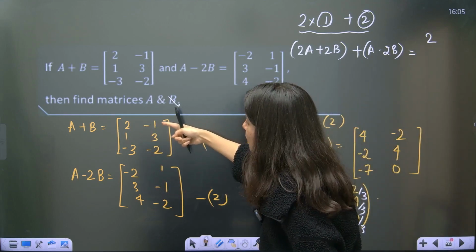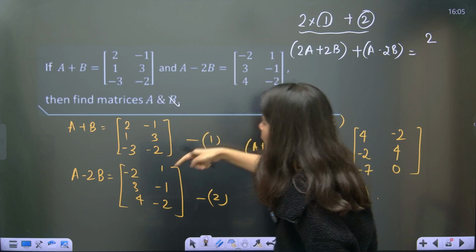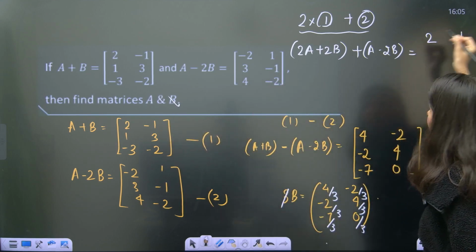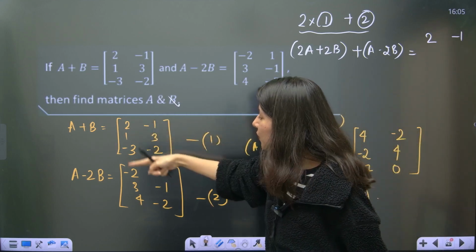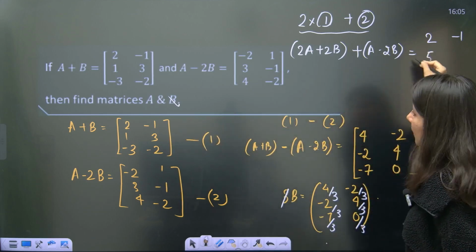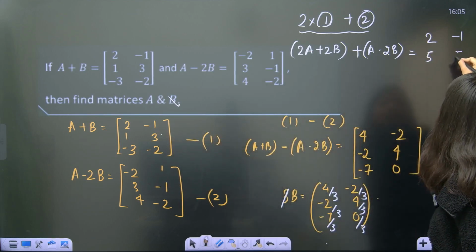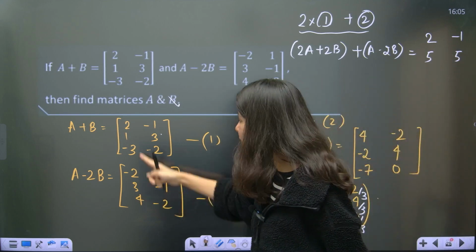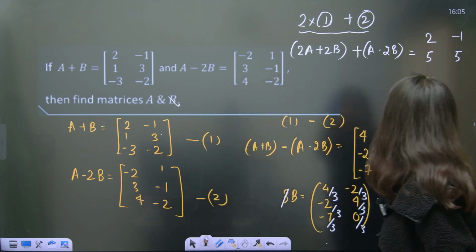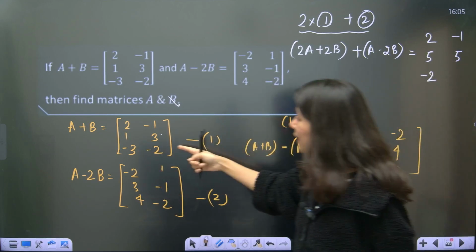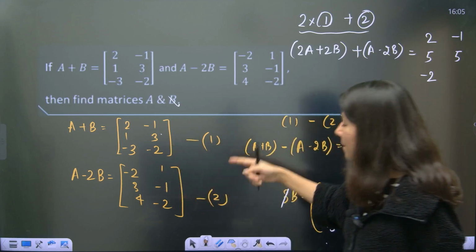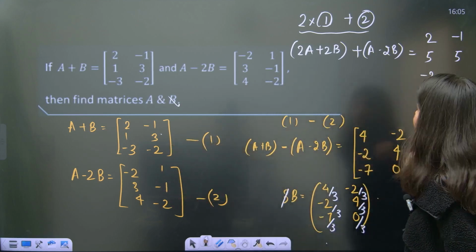Multiplication of 2 will give you minus 2 plus 1. Multiplication of 2, 2 plus 3. Multiplication of 2, 6 minus 1. Multiplication of 2, minus 6 plus 4. Multiplication of 2, minus 2, minus 4, minus 2.